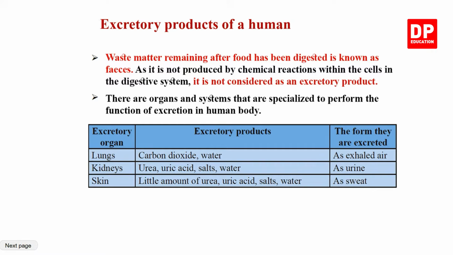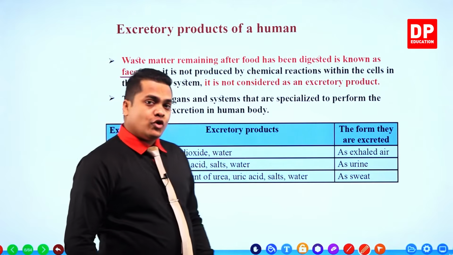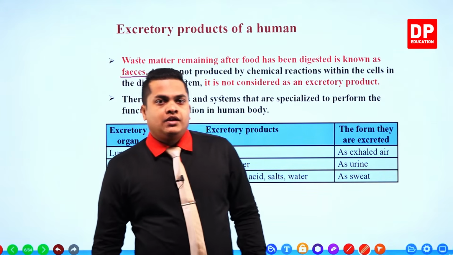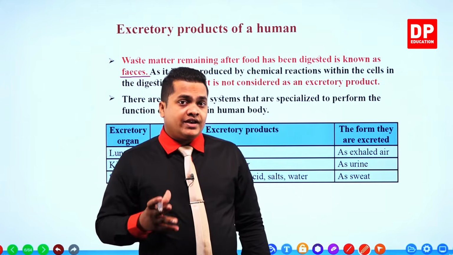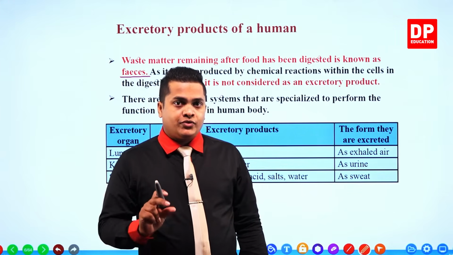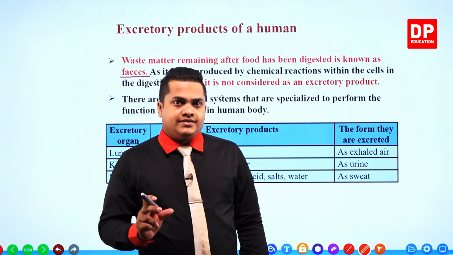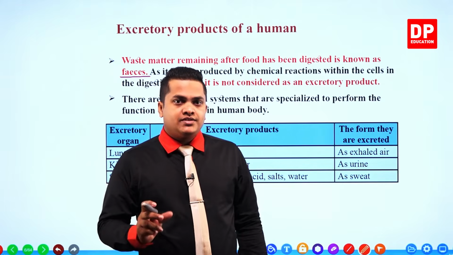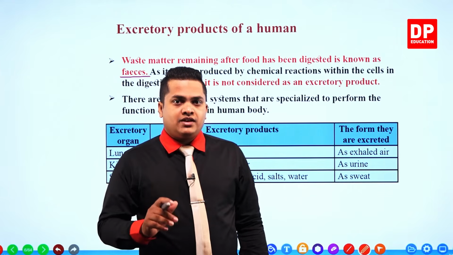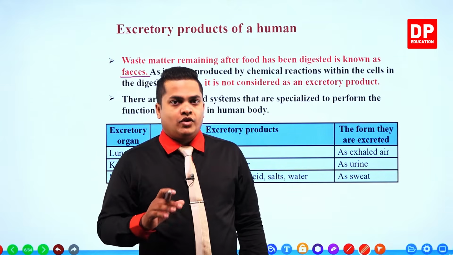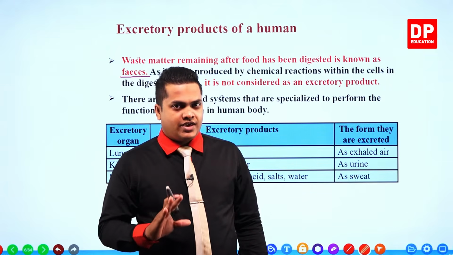Waste matter remaining after food has been digested is known as feces. You know that fecal materials are also expelled from our body through the anus. Not the excretory materials, okay?